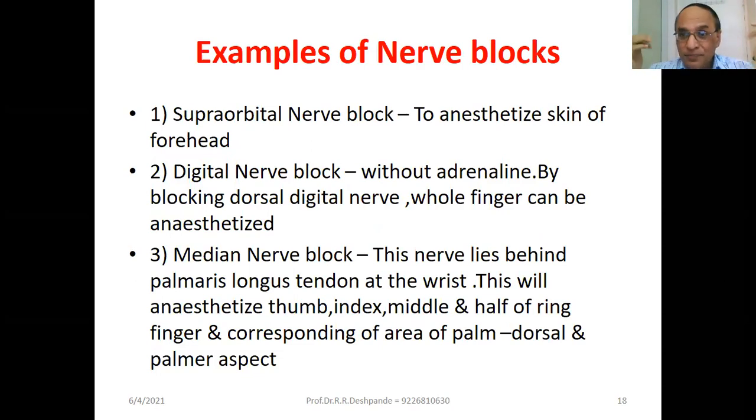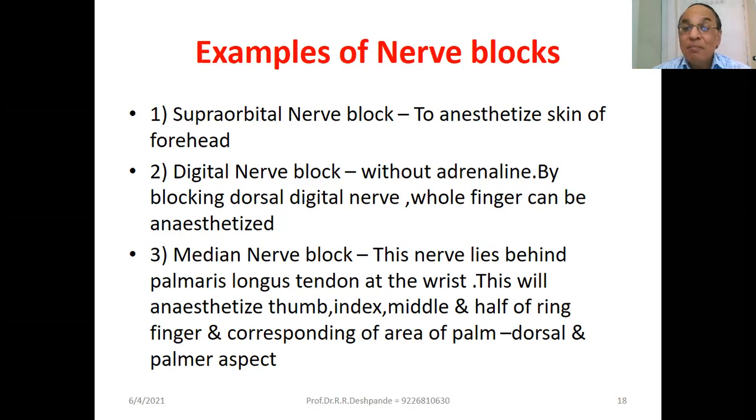Supraorbital nerve block. Supraorbital. Okay. To anesthetize the skin of the forehead here. Digital nerve block here. I already told you. But this ring block should always be without adrenaline. Remember, ring block without adrenaline. By blocking the dorsal digital nerve, the whole finger is anesthetized, but never use xylocaine with adrenaline. You have to use xylocaine without adrenaline.